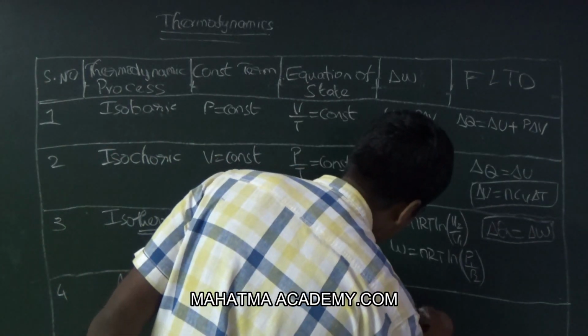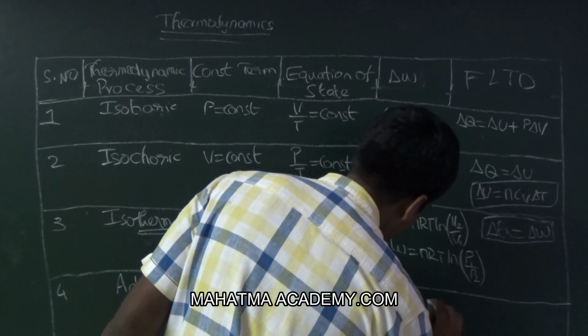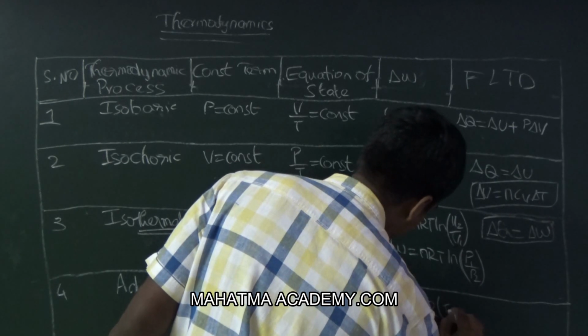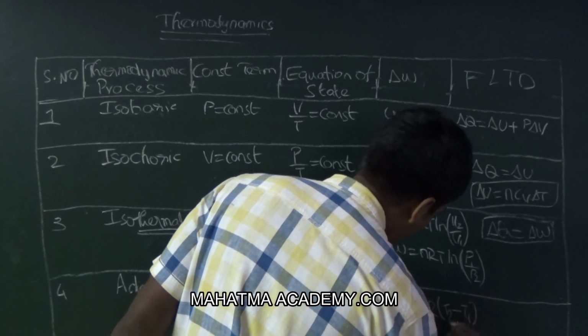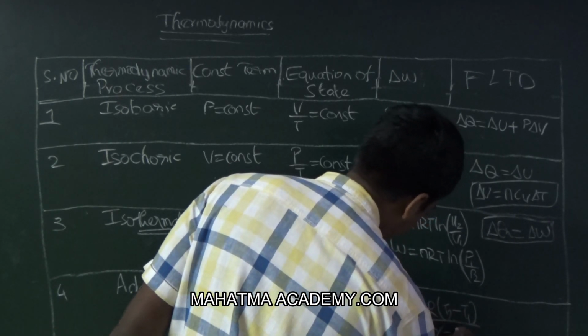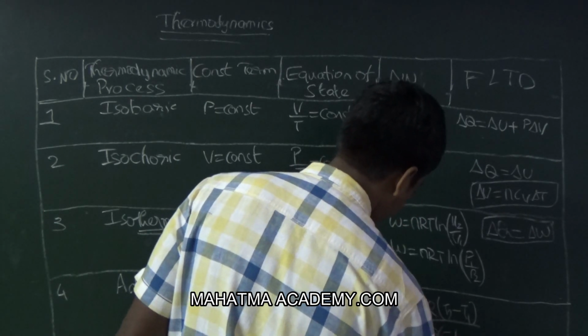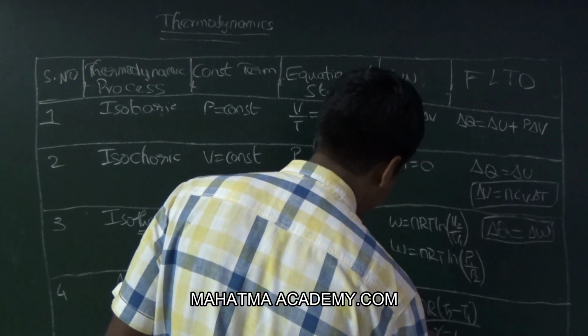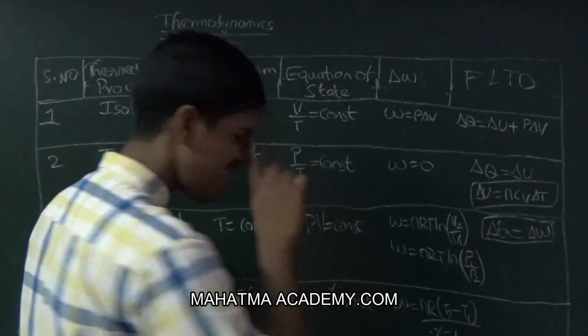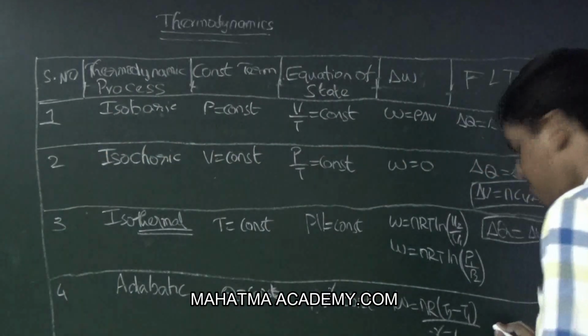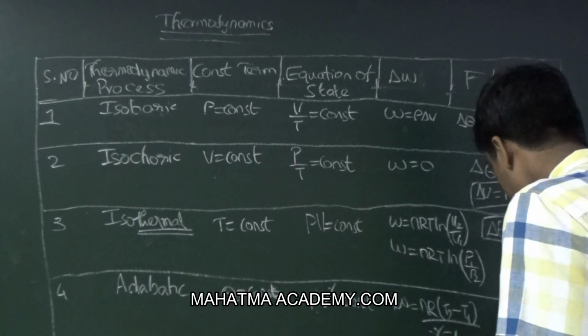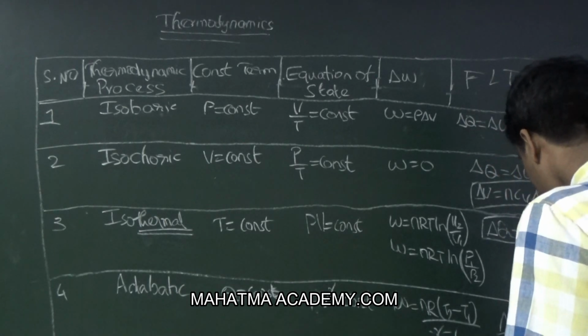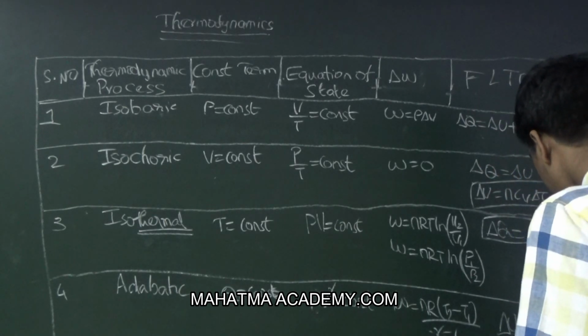W is equal to nR into T2 minus T1 upon gamma minus 1. Sorry students, I am not making a box here. Okay, now here delta U is equal to minus of delta W.